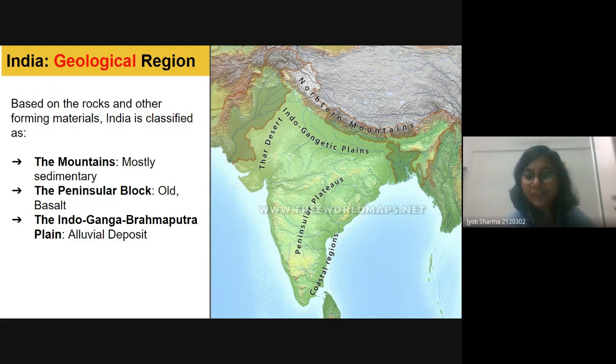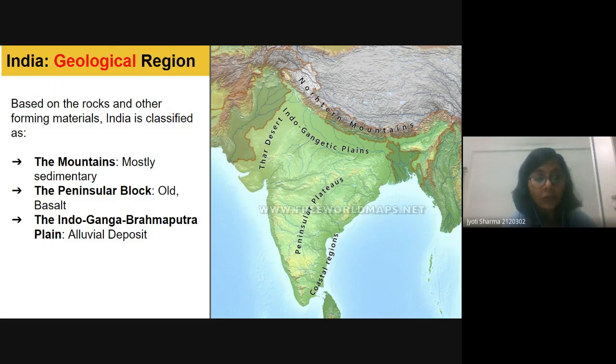This is a Greek word in which pen is almost, and sular is like island. So it is almost like an island. An island is always surrounded by water, but a peninsula is almost like an island because there may be some side that is not surrounded by water. In the Indian context, the peninsular block is when three sides of it are surrounded by water.